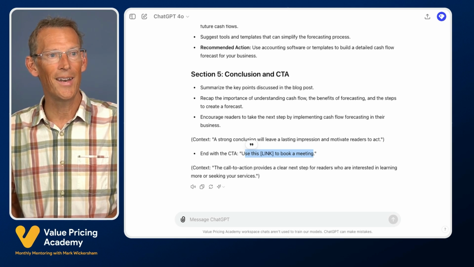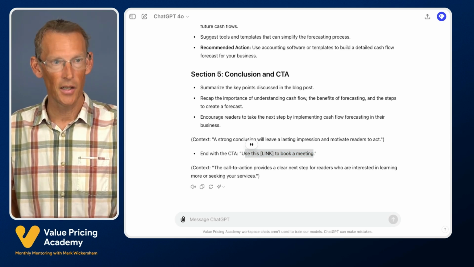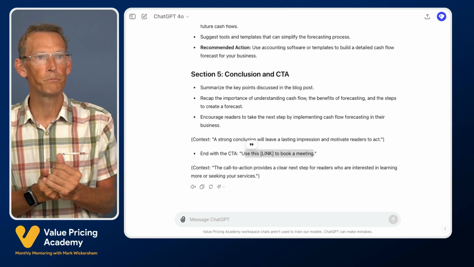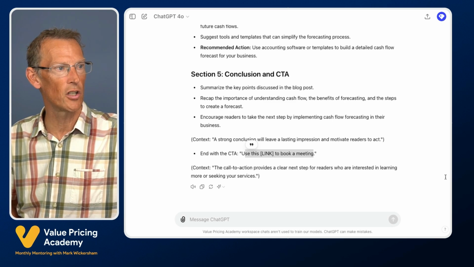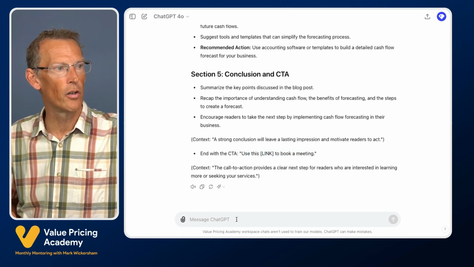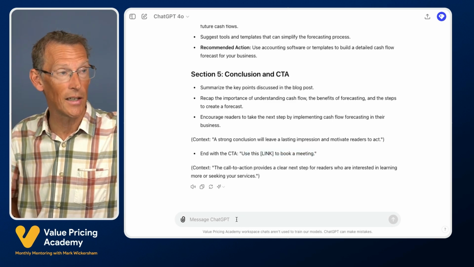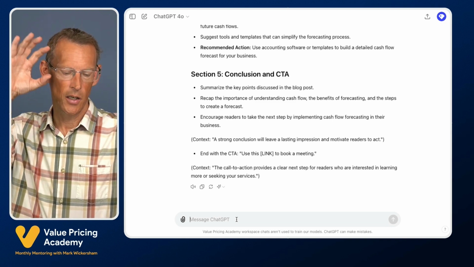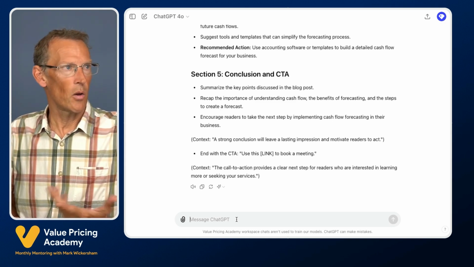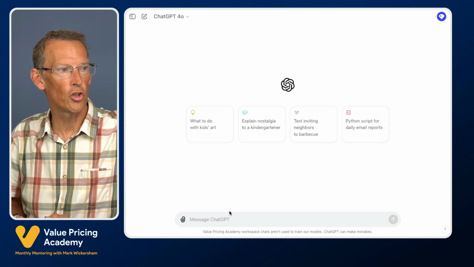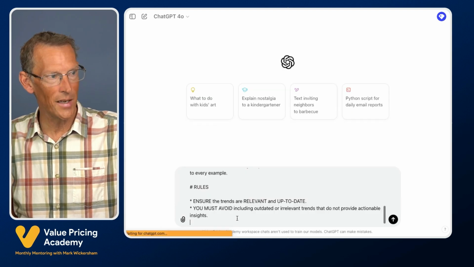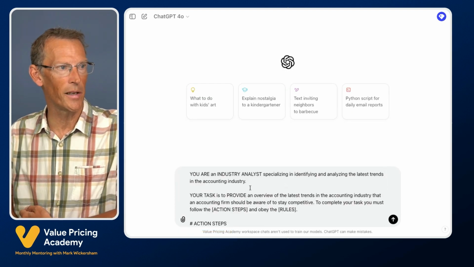What we're going to look at next as the next prompt is how we can brainstorm ideas. In this case, we can look at ideas for the latest trends in the accounting industry. So here's a research task. Now, I could carry on the same chat and put it in here, but I like to keep my chats within a theme. And so I'm going to do a brand new chat. I'm going to hit the pencil in the top left, new chat, still ChatGPT 4. I'm going to go and paste the prompt in here. Let me explain it to you.